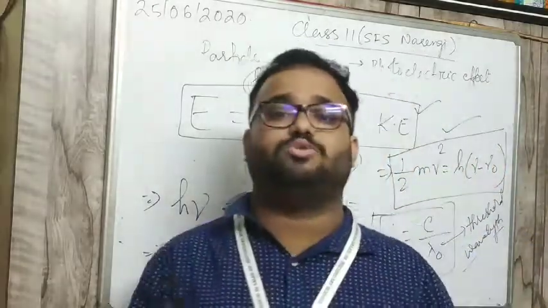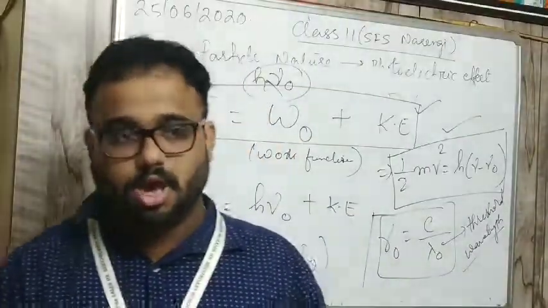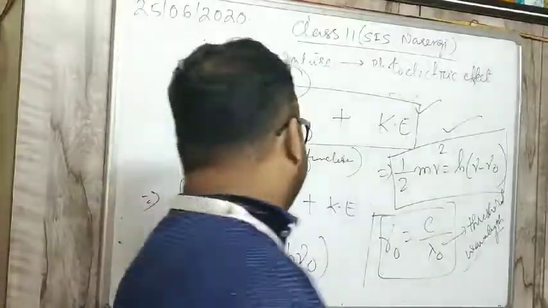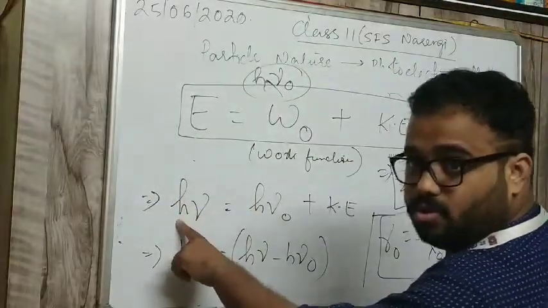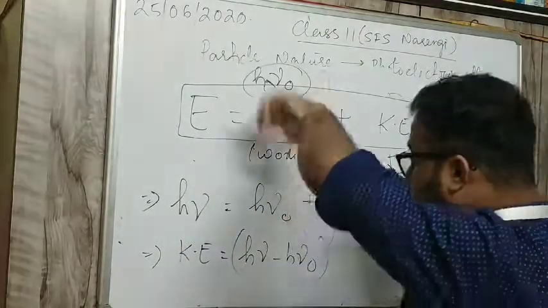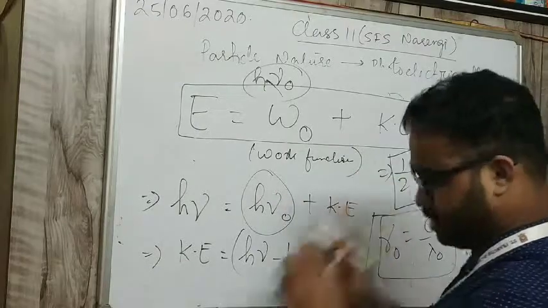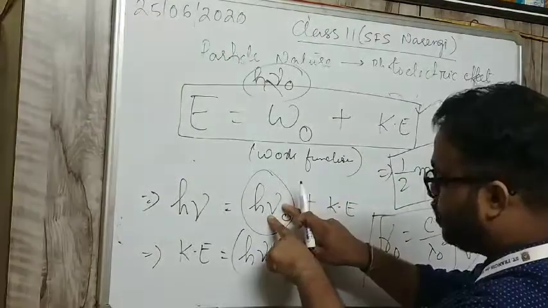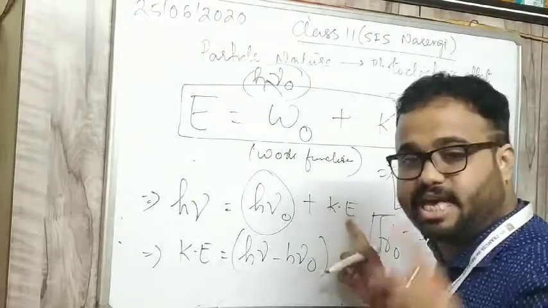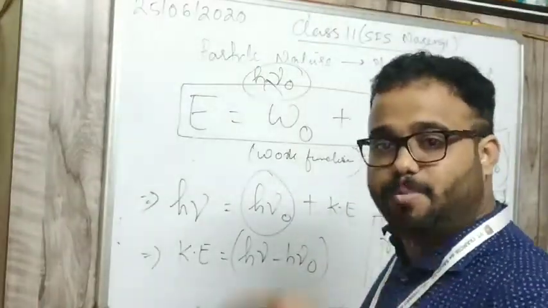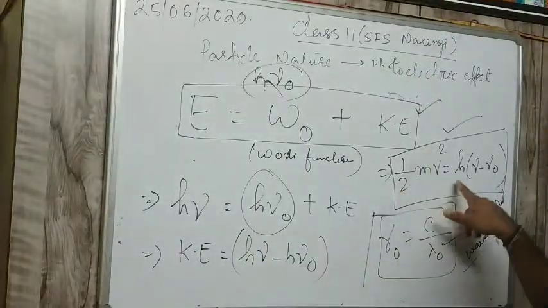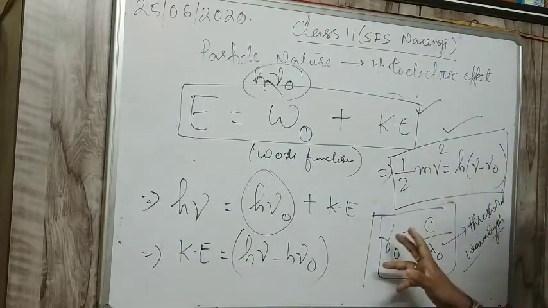Students, this is today's topic, on which I will give you some numericals. You should carefully see that E means h nu, W naught means h into nu naught, and W naught is the work function. This is the threshold frequency, plus kinetic energy. Kinetic energy is half into mass into velocity squared, which means half mv square is h into nu minus nu naught.